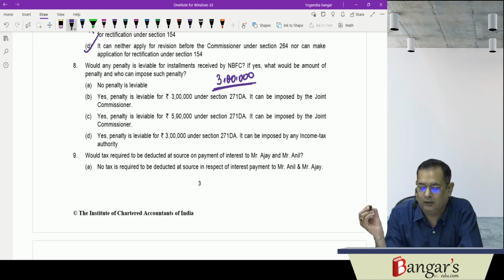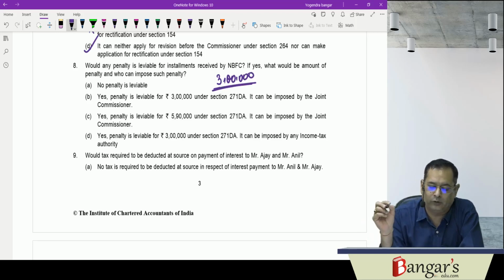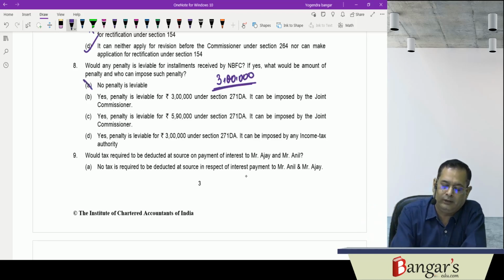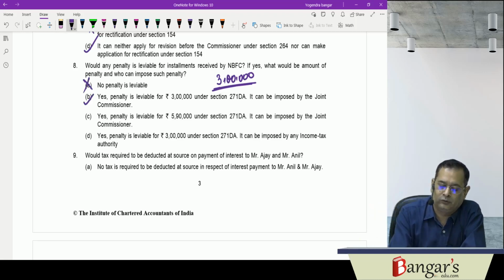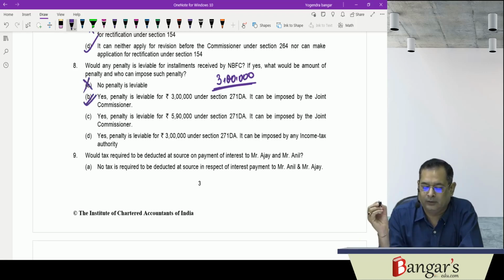So this penalty will be leviable, and that penalty will be imposed by the Joint Commissioner. So "no penalty is leviable" is wrong. "Yes, penalty is leviable, rupees 3 lakhs under 271DA, and it can be imposed by the Joint Commissioner." So this is the correct answer.